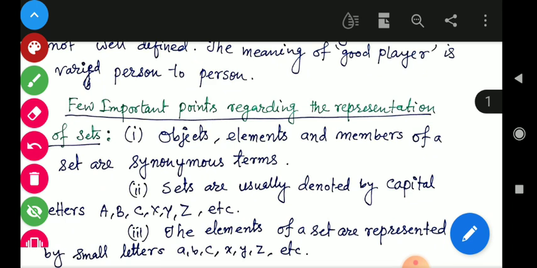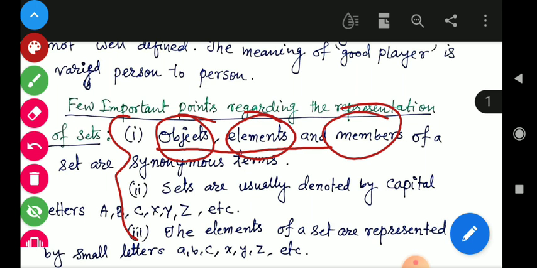A few important points regarding the representation of sets. When we represent any set, this will be necessary to understand when we discuss roster and set builder form. So at that time we need to remember these points. Here objects, elements and members are all synonymous. The meaning of an object of a set, an element of a set, or a member of a set is the same.